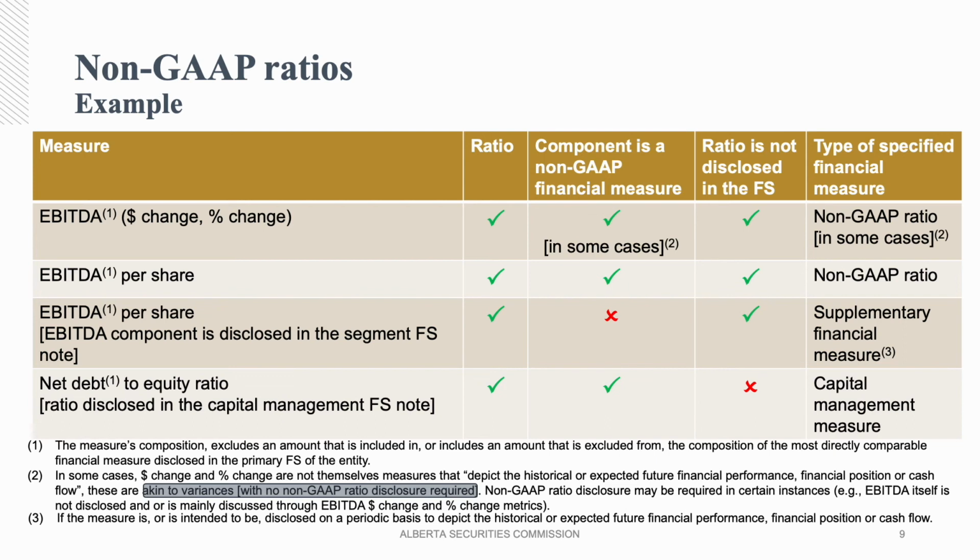For this next example, the net debt to equity ratio itself is disclosed in the capital management financial statement note. But because the ratio itself is disclosed in the financial statements, the ratio is not a non-GAAP ratio, as it does not meet paragraph C of the non-GAAP ratio definition. Instead, it would be a capital management measure.